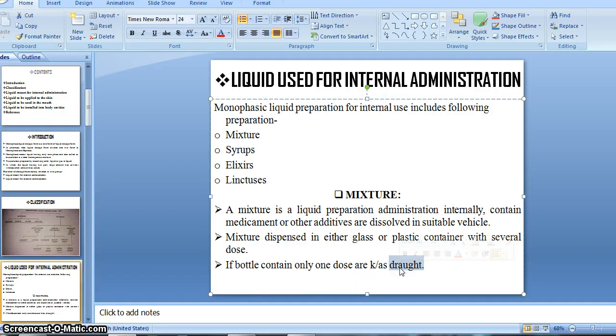If the mixture is prepared for only one dose, we call that preparation a draught. If it is prepared for several doses, we call it a mixture.